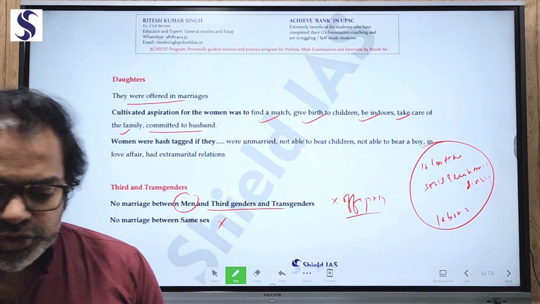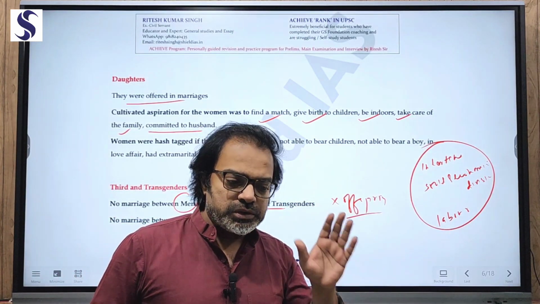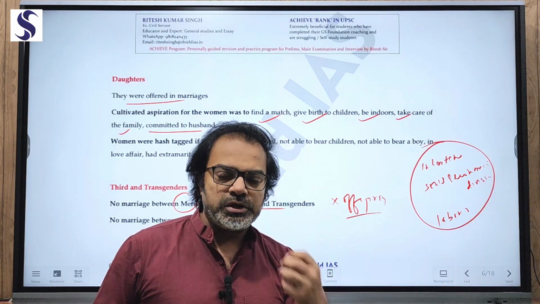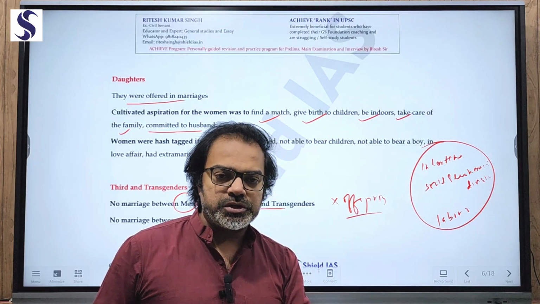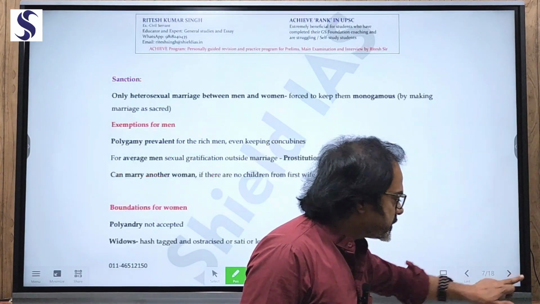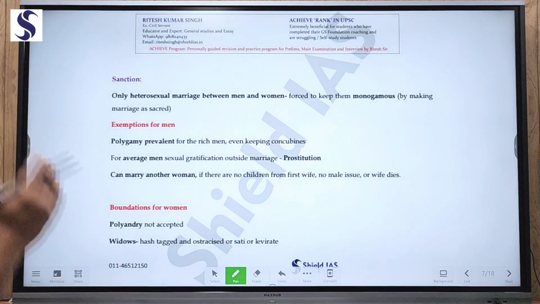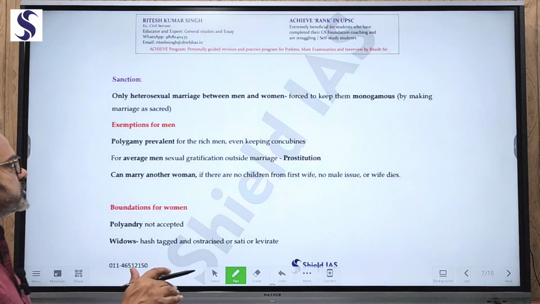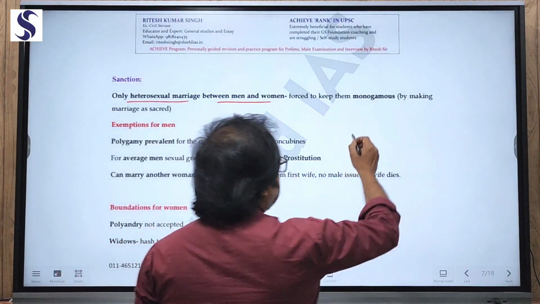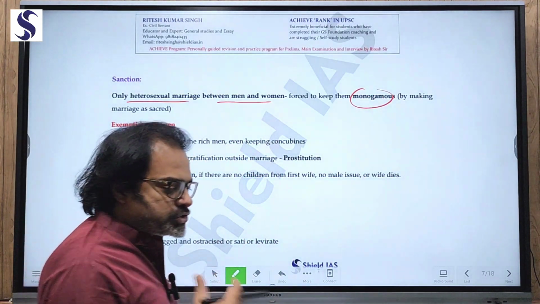So what we are saying is, the shaping of the marriage institution had got completely patriarchal colors. Preference to boys, entire thing transferred to boys, girls transferred outside, a limited role given to women, and third gender, transgender, same sex people were not recognized at all as equal subjects. What was sanctioned by society at the time, given the need of that time, was only heterosexual marriage between men and women, and they were also forced to stay monogamous by making marriage a sacred institution.